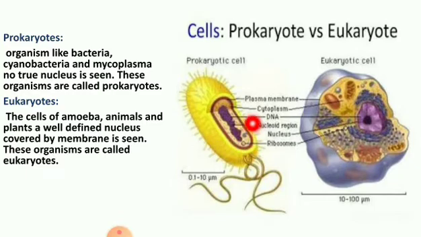Nucleus is absent in prokaryotes, but in a eukaryotic cell, a nucleus covered by a membrane is seen. In the cells of amoeba, animals and plants, a well-defined nucleus covered by a membrane is seen. These organisms are called eukaryotes.